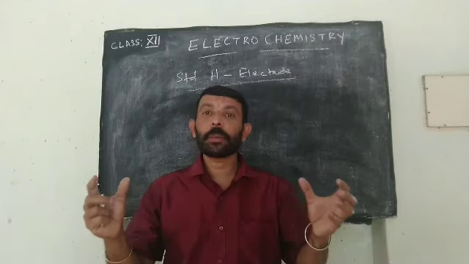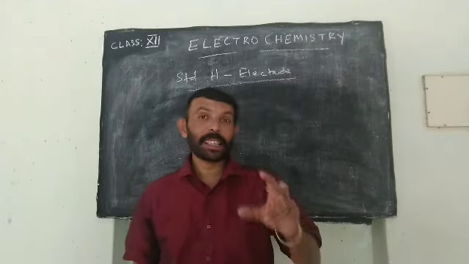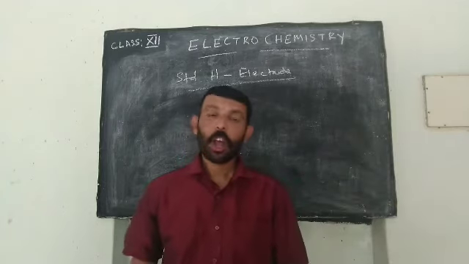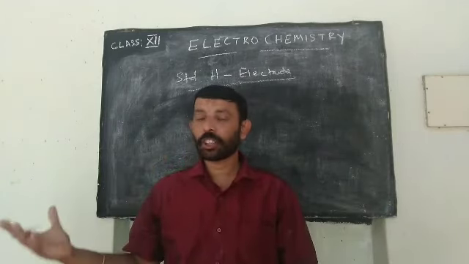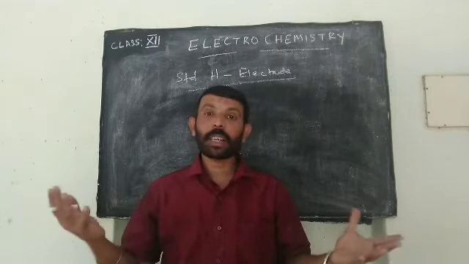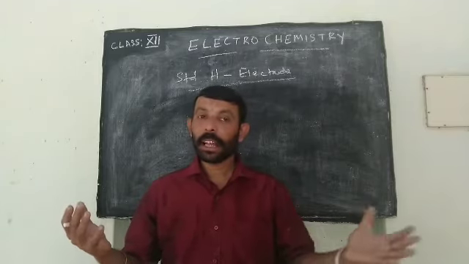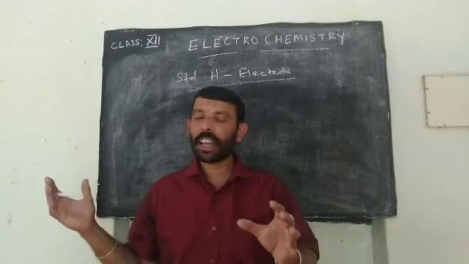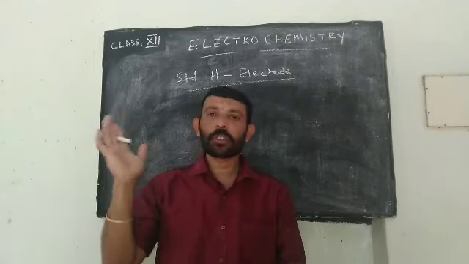So normally we may have a doubt. How much potential has been generated as a result of oxidation? Or how much potential has been generated as a result of reduction? We know 1 half cell alone cannot produce current. Why? There is somebody to lose and there should be somebody to gain. 1 hand alone cannot produce sound.